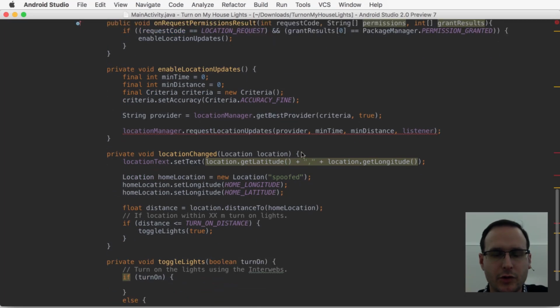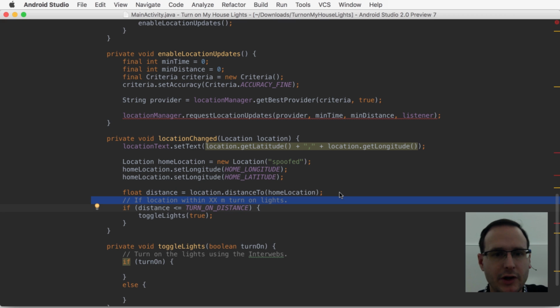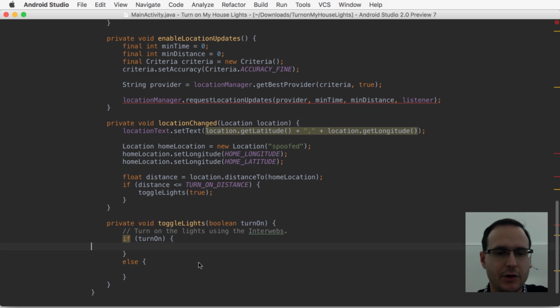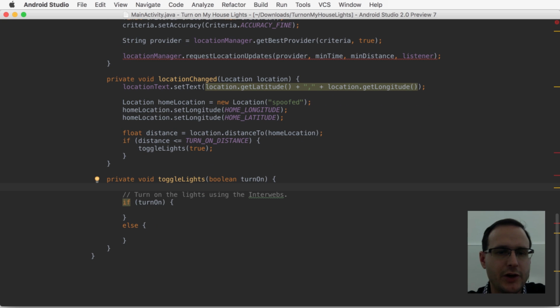So we have a distance, which is the distance from the current location to the home location. If it's less than the turn on distance, which we've set to 10 meters, then toggle the lights on, which is happening down here. So we know that we're going to want to turn the lights on and off, and that this is going to be a command over the interwebs.